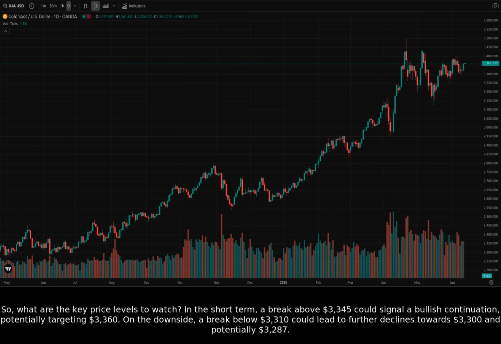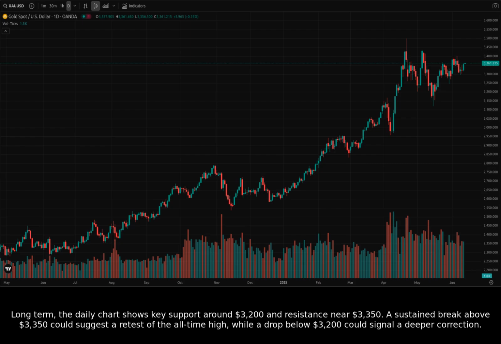So, what are the key price levels to watch? In the short term, a break above $3,345 could signal a bullish continuation, potentially targeting $3,360. On the downside, a break below $3,310 could lead to further declines towards $3,300 and potentially $3,287. Long term, the daily chart shows key support around $3,200 and resistance near $3,350.